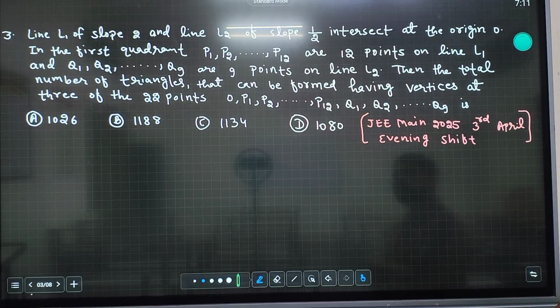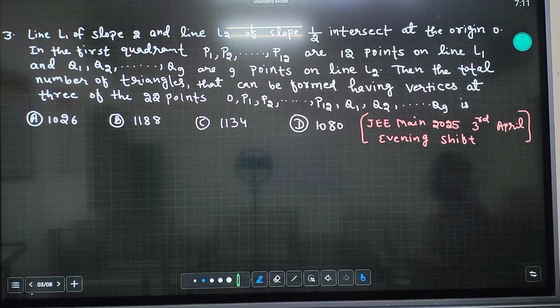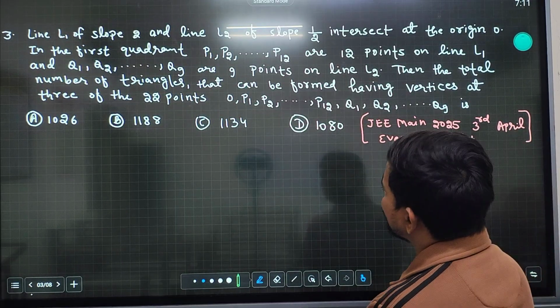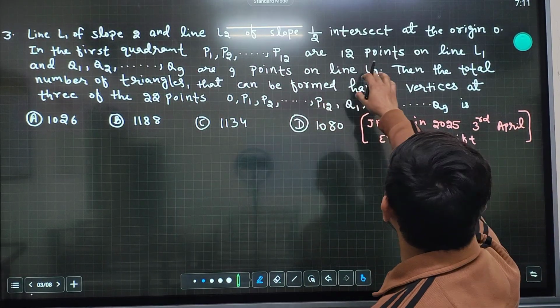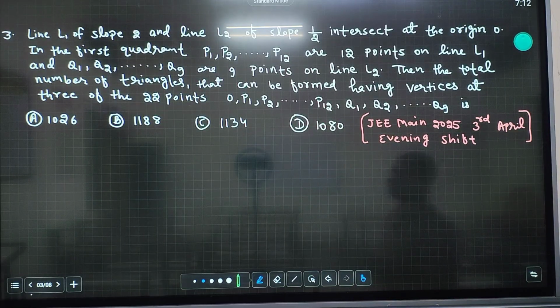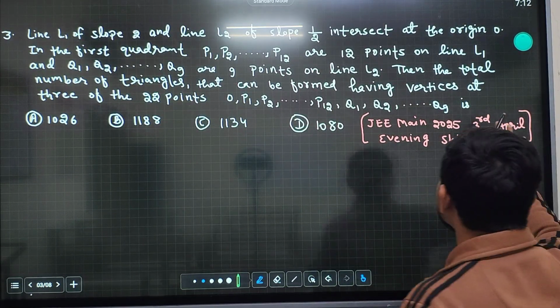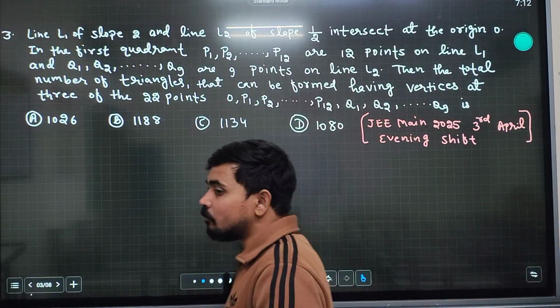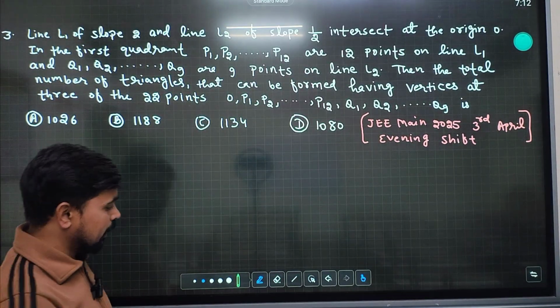Then find the total number of triangles that can be formed having vertices at three of these points. The total is 12 and 9, and the origin is also there, so 22 points. So how many triangles can be formed? Basically this is the question.